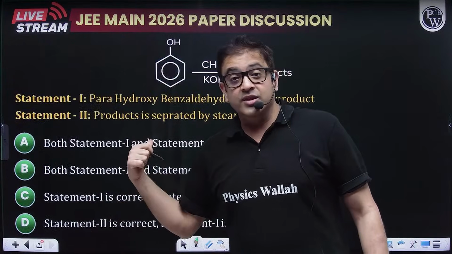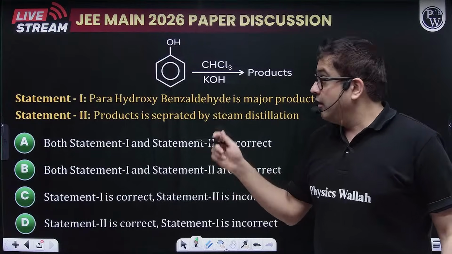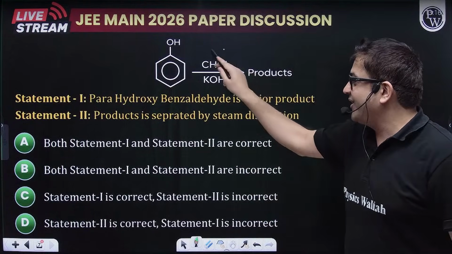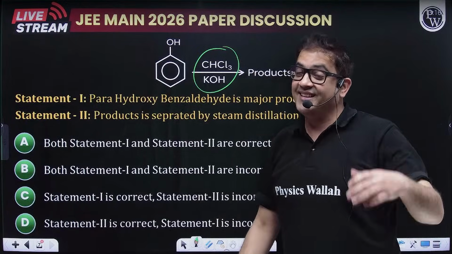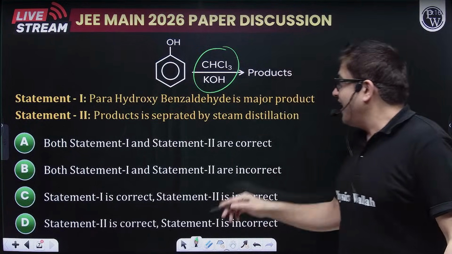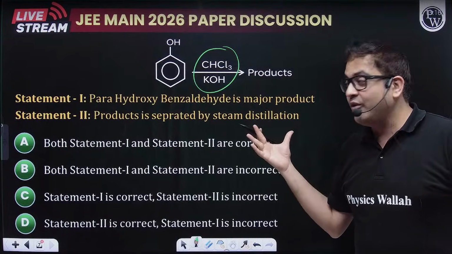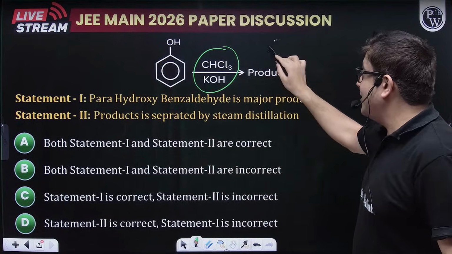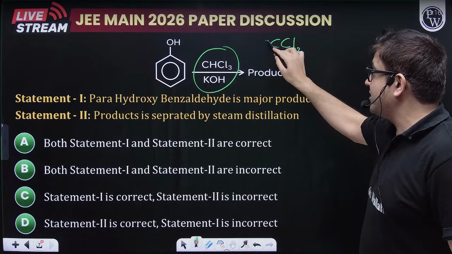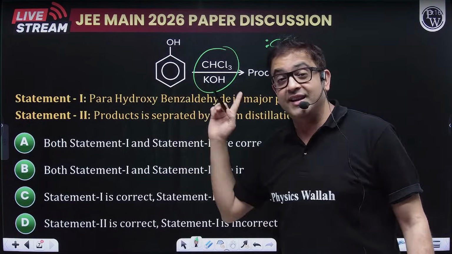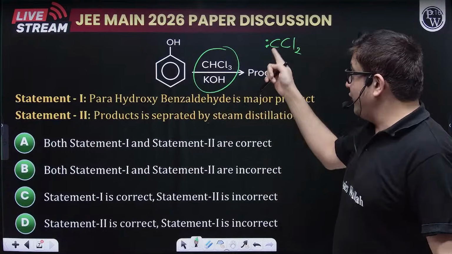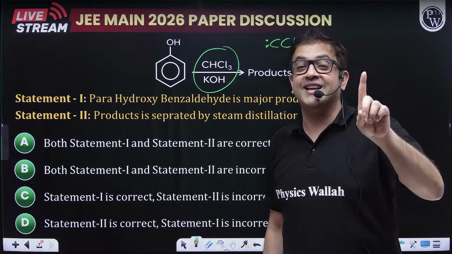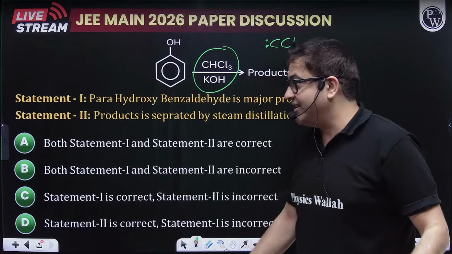Moving to this question now. What about this one? Sir, it is a phenol. Phenol is getting reacted with chloroform and KOH, the classic naming reaction. And what do you get out of it? Sir, what is the electrophile? Sir, dichlorocarbene. Remember the very famous dichlorocarbene, although superficially, if you see, carbon is having a lone pair, but it is electron deficient, because carbon is having 6 electrons in its valence shell.